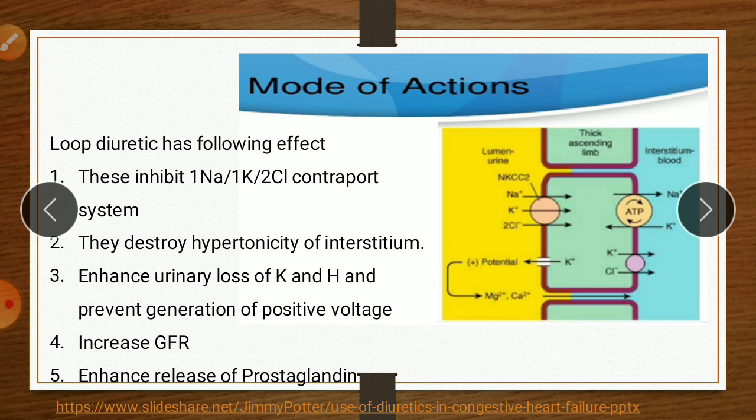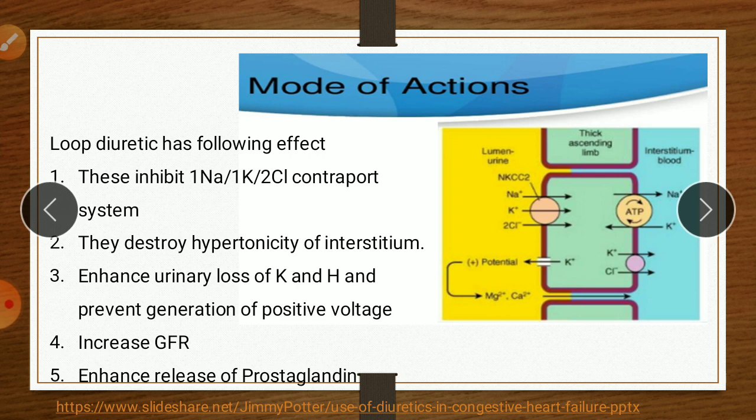When the fluid flow or solute composition changes or increases, when the fluid passing to the macula densa cell increases, the macula densa cell communicates with the afferent arteriole to constrict and therefore decrease the glomerular filtration rate, and this phenomenon is called the tubuloglomerular feedback mechanism. So it is the normal physiology of how GFR is maintained.